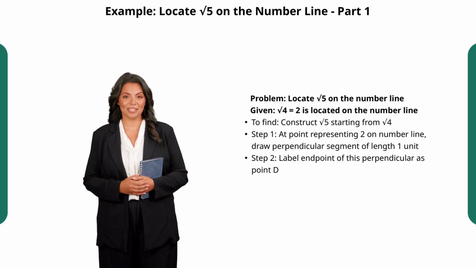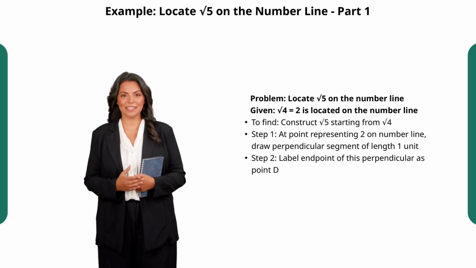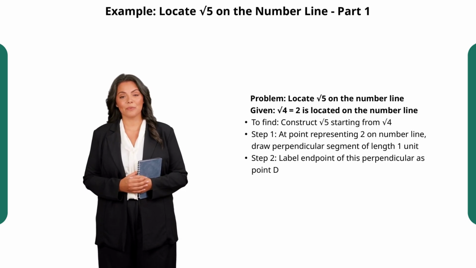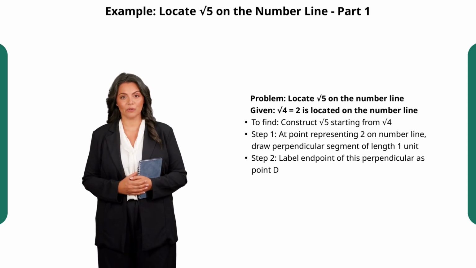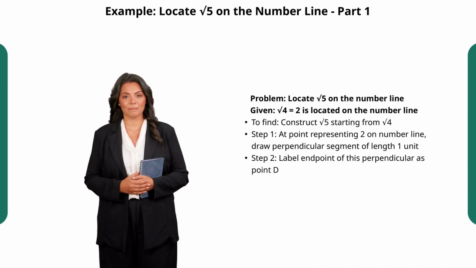Label the endpoint of this perpendicular BD as point D. This sets up a right triangle, OBD, whose sides we will use in the next step. Stay tuned for part 2, where we calculate the length OD to find the square root of 5 and pinpoint it on the number line.